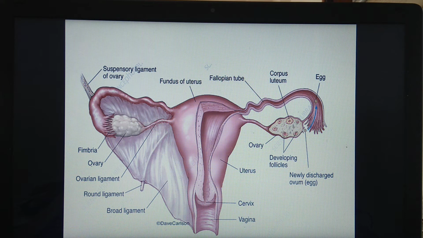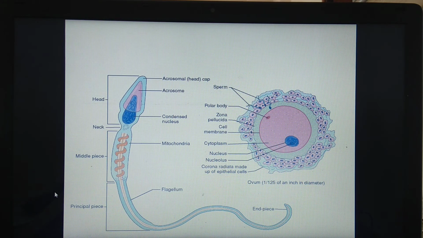The remaining 50% of sperms undergo capacitation. What happens during capacitation? See, the acrosome membrane becomes thin. As the acrosome membrane becomes thin, calcium enters the sperm and their tails begin to show rapid whiplash movement. Once again we will see one more diagram. See here, this is the diagram of a sperm.